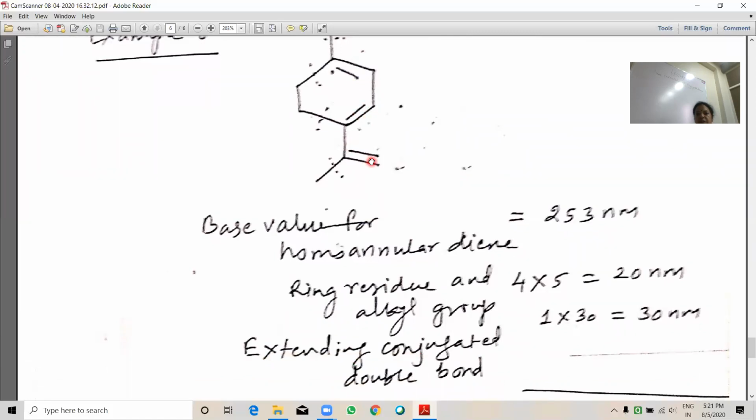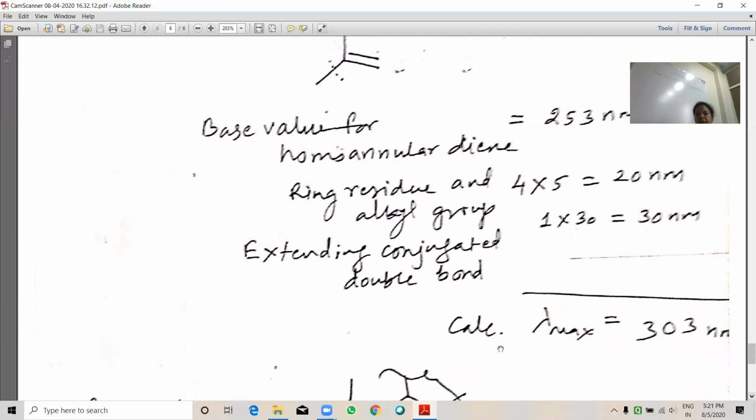Extending conjugated double bond. See here, double bond, single bond, double bond, 30 nanometers. So the calculated lambda max value will be 303 nanometer.